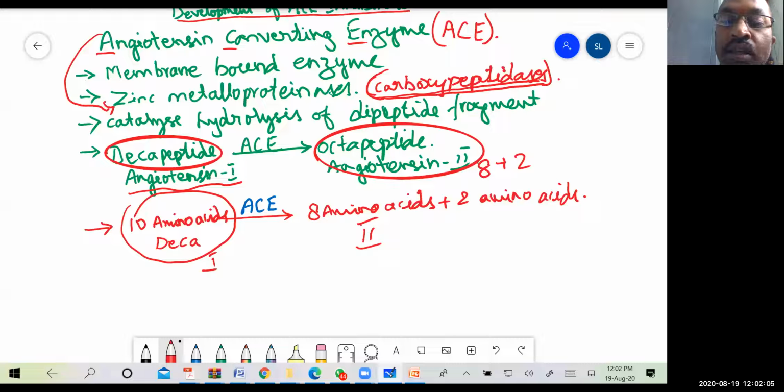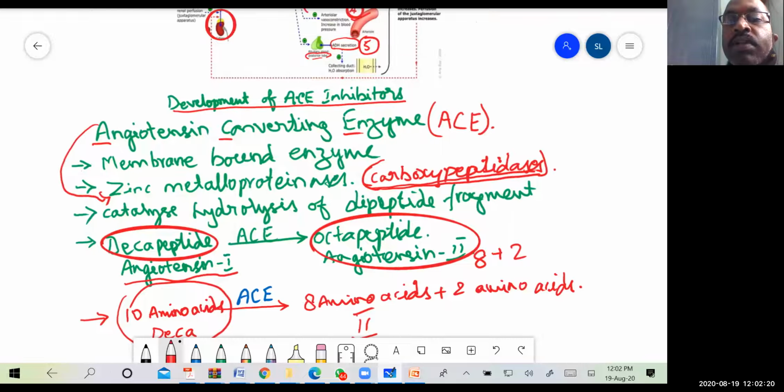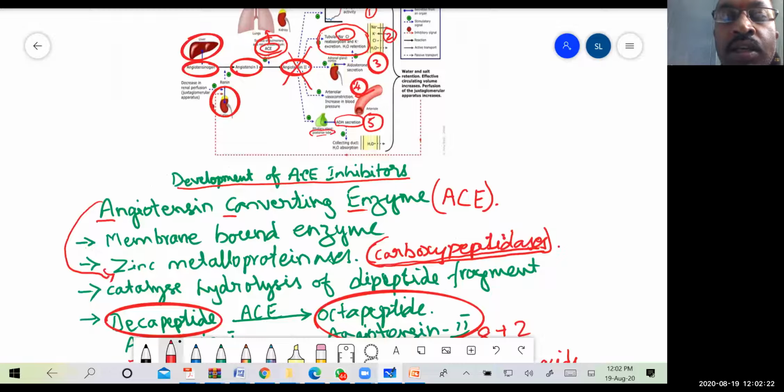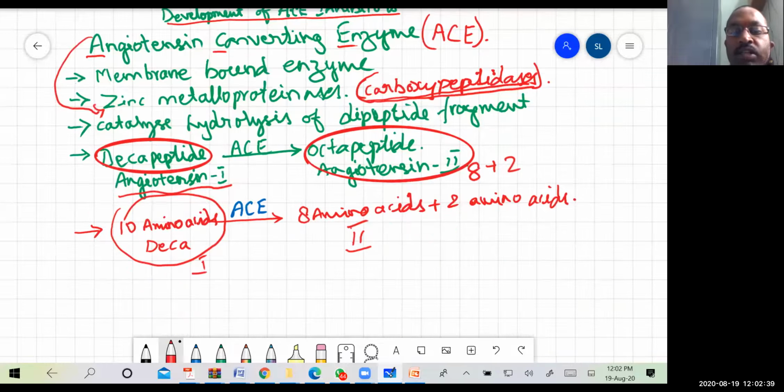Angiotensin 2 acts on different parts: increasing the sympathetic system, increasing the reabsorption of sodium, acting on the blood vessels, and causing the release of aldosterone and the production of the antidiuretic hormone. So all these things we have seen. Then coming to the next part.